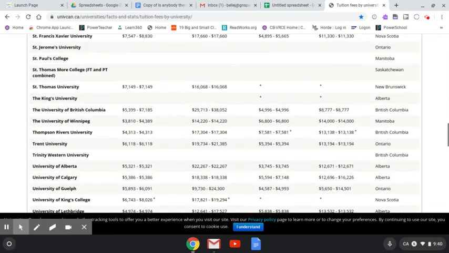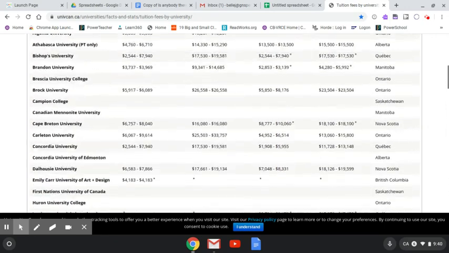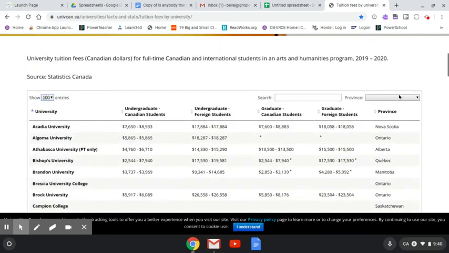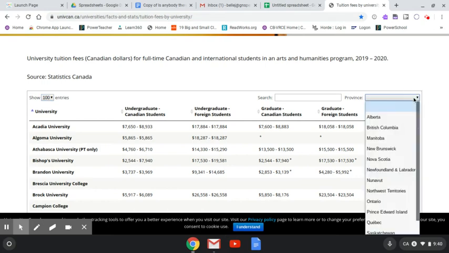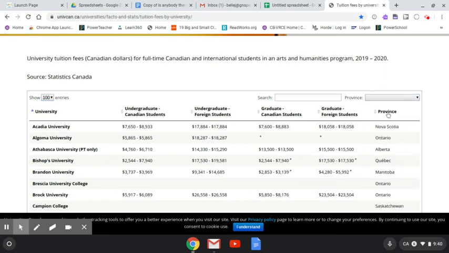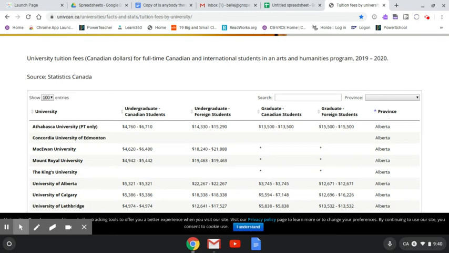So just the 4 provinces: Nova Scotia, New Brunswick, PEI, and Newfoundland. So we're going to sort them by province. We're going to click on the province, and then that will sort them alphabetically. So now we can go find them by province, and we're going to enter in the name of the province, the name of the university, and the undergraduate Canadian student rate. And we're just going to use the lowest rate, the first rate.